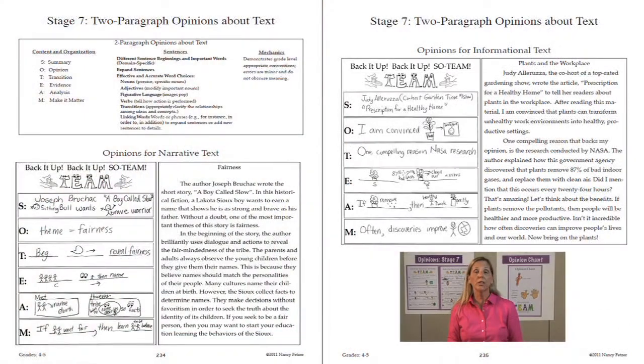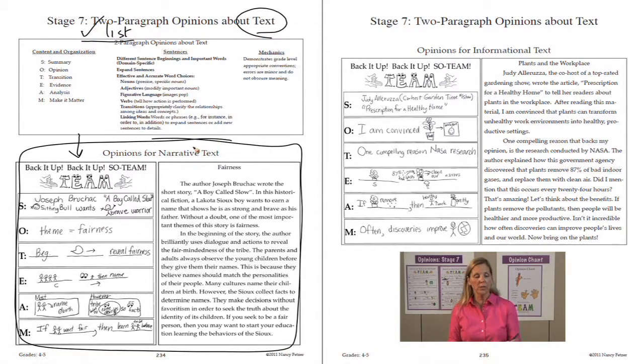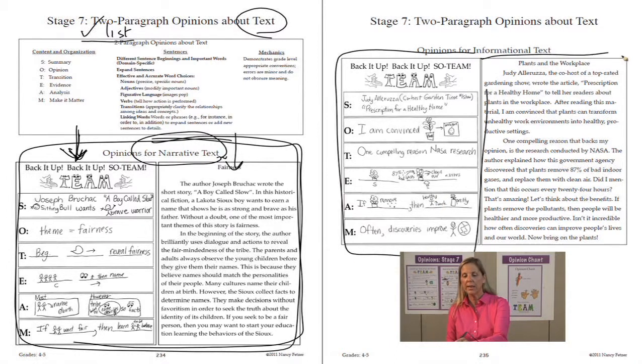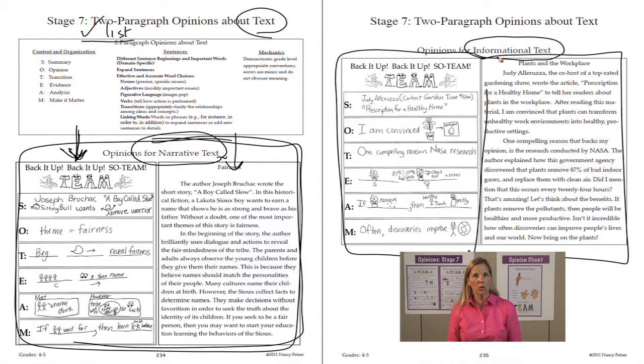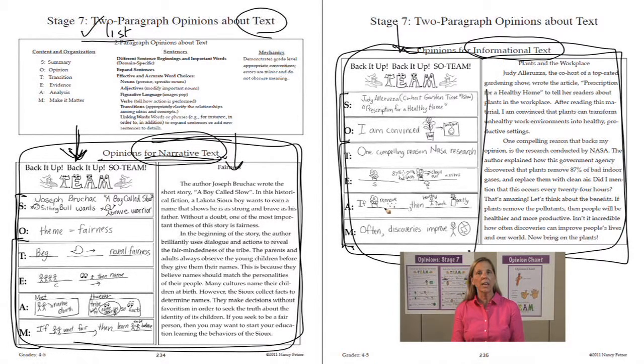On pages 234 and 235, you will see that we have our checklist for a 2-paragraph opinion about a text, the sample organizer for the 2-paragraph opinion about a narrative text, as well as the published copy of writing. This was completed in our previous video. On the facing page is the organizer, as well as the published copy of writing for an opinion about informational text. This video is specifically about Stage 7, 2-paragraph opinions about informational text. That lesson begins on page 246.